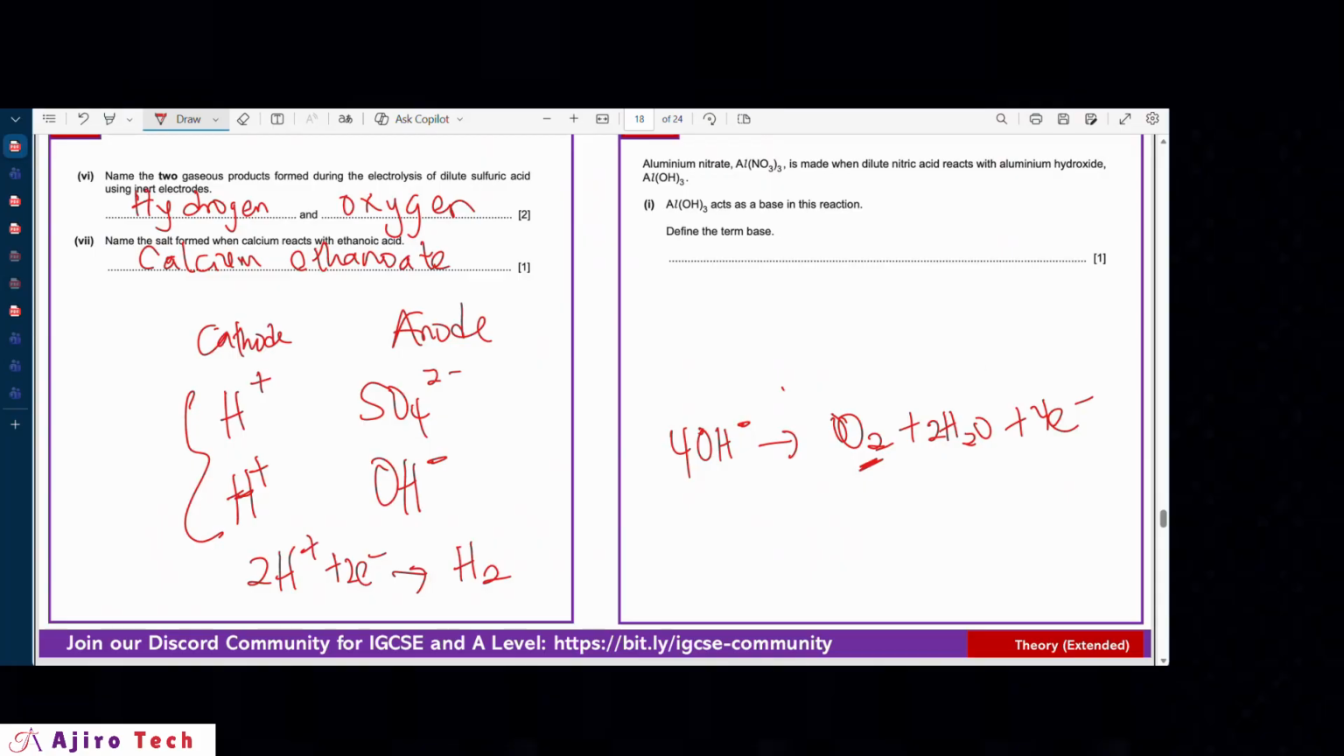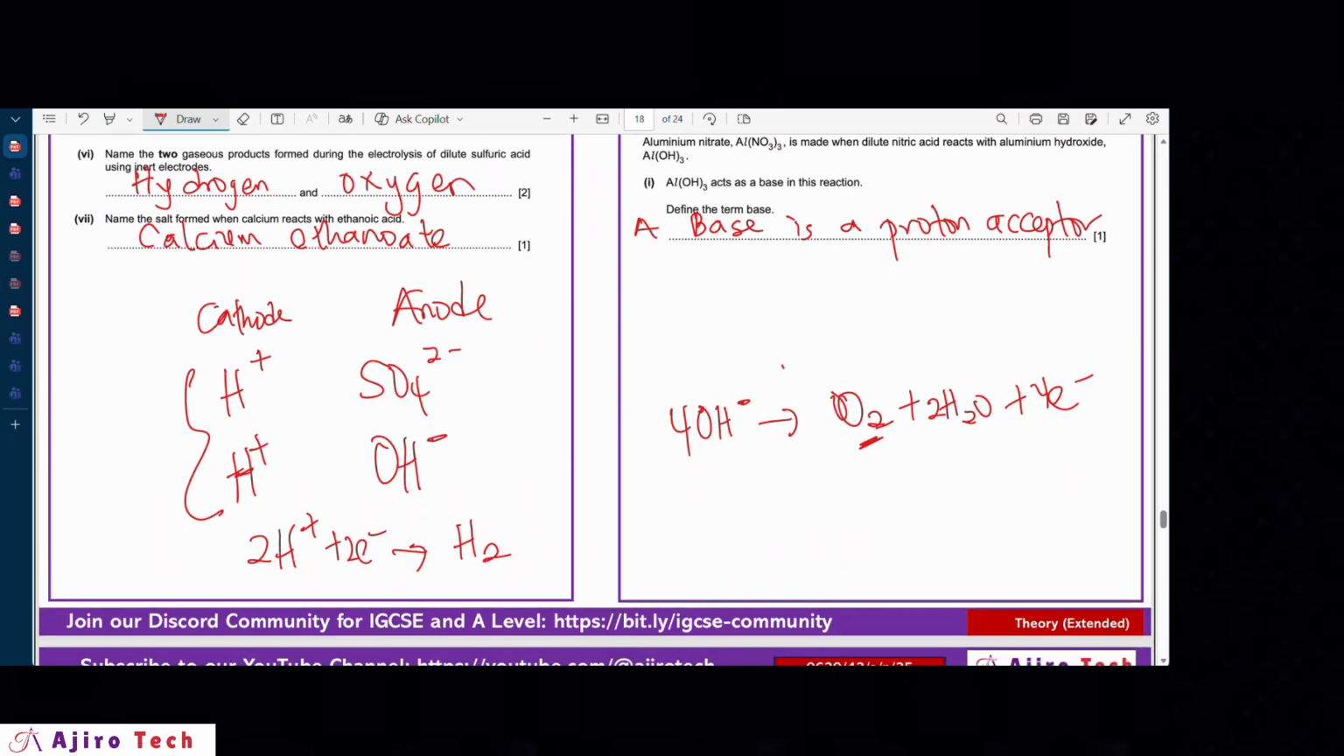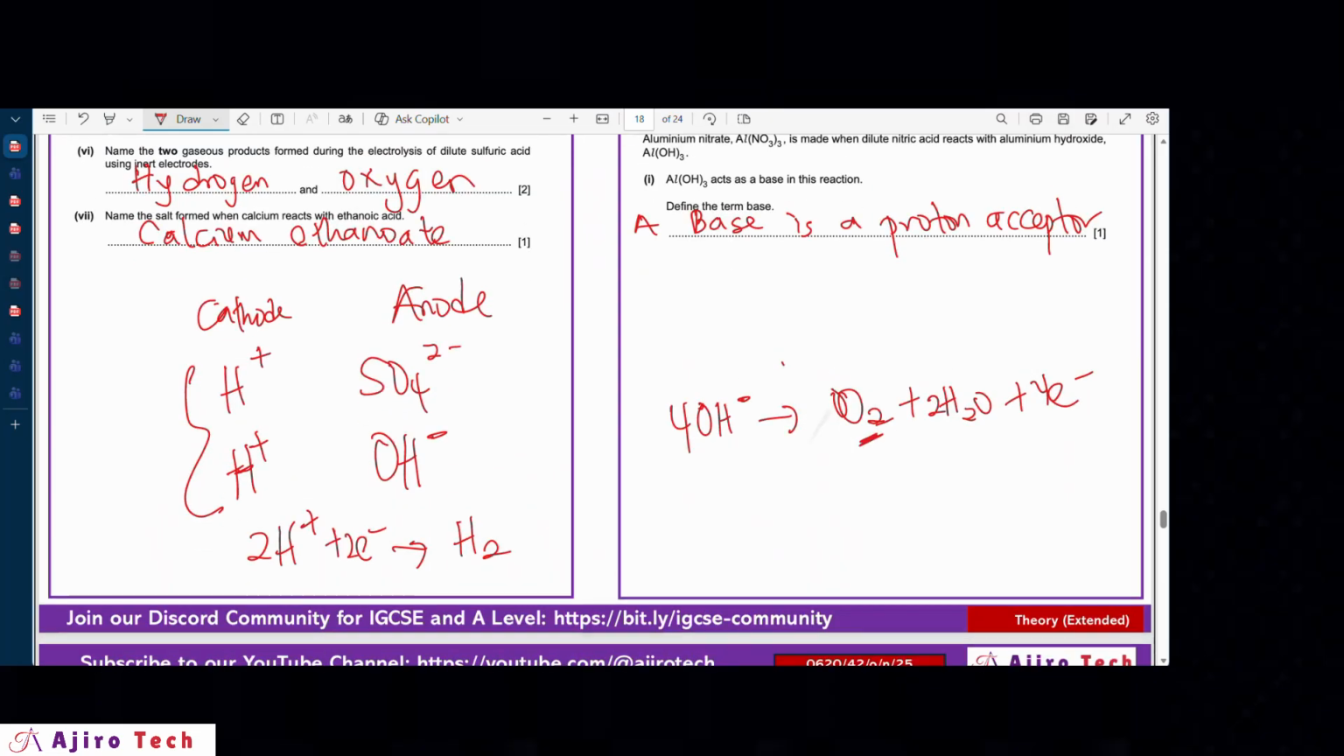And then the next one, define the term base. Of course, you know, a base is a proton acceptor. We already defined an acid to be a proton donor. So a base is a proton acceptor. This is the definition the syllabus expects you to always give for base and acid. Please always remember that. A base is a proton acceptor.